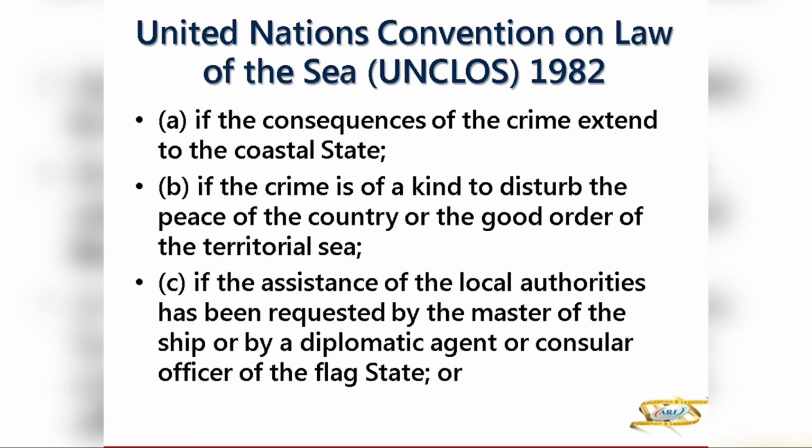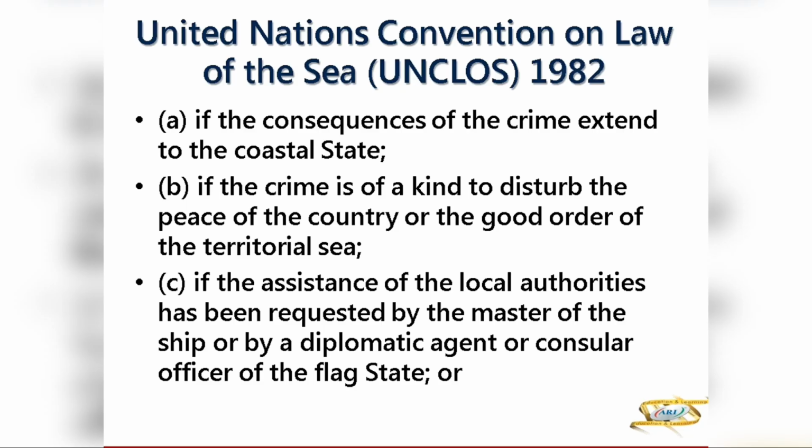What are the conditions? Number one, if the consequences of the crime extend to the coastal state. If that has a direct bearing on the coastal state, then coastal laws will be implicated. Number two, if the crime is of a kind to disturb the peace of the country or the good order of the territorial sea.